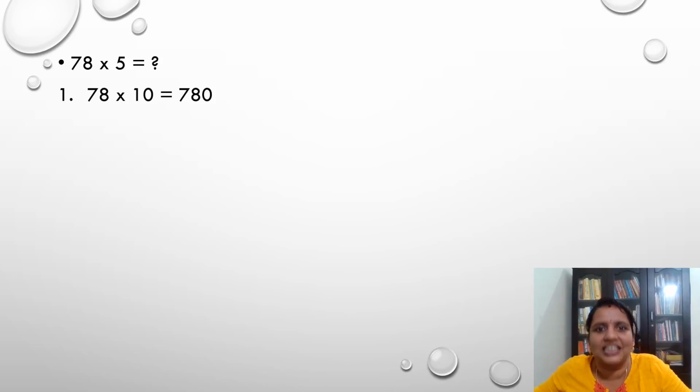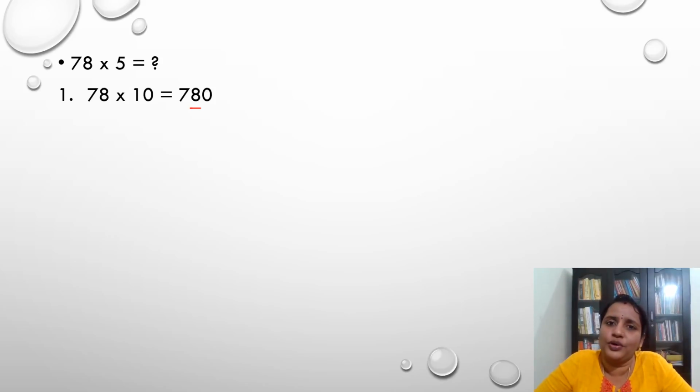Come on. First step, what is done? I have to multiply by 10. So 78 into 10. I am shifting that by one decimal place. Isn't it? Yes. So from tens and ones in 78, the tens place goes to hundreds and the ones place comes to tens, and in the ones place I am having a 0. So it becomes 780. Okay, I have got the 780.